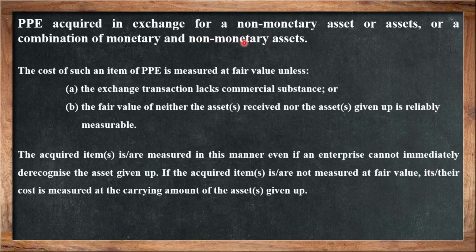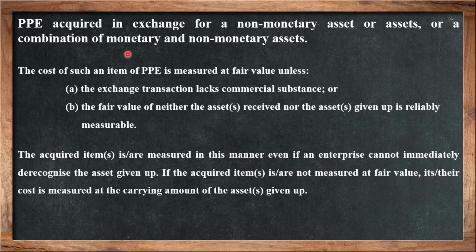PPE acquired in exchange for non-monetary assets or a combination of monetary and non-monetary assets. The cost of such an item of PPE is measured at fair value unless the exchange transaction lacks commercial substance or the fair value of neither the asset received nor the asset given up is reliably measurable. So the acquired items are measured in this manner even if the enterprise cannot immediately derecognize the assets given up. If the acquired items are not measured at fair value, their cost is measured at the carrying amount of the assets given up.